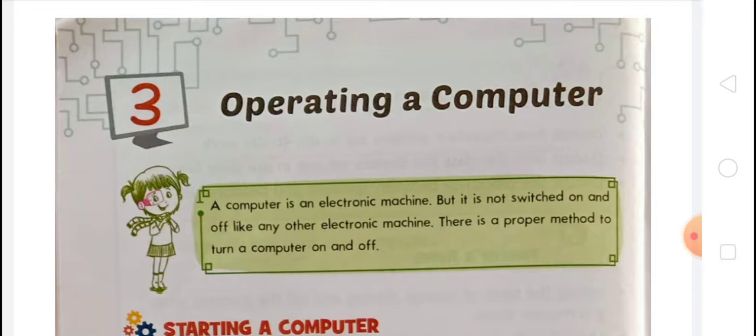Today our topic is operating a computer, and you know that we are revising all chapters. Last day we have learned many topics and chapters. That was chapter 4, handling a mouse and touchpad. In this topic we have learned the computer mouse, mouse actions and touchpad. And after that we have learned chapter 5, more on MS Paint.